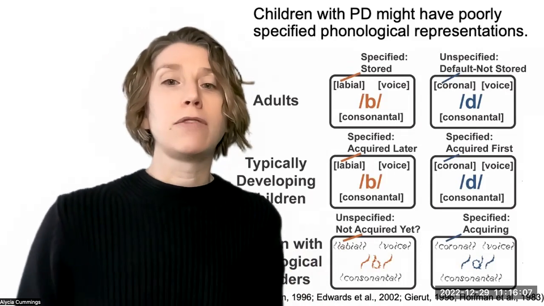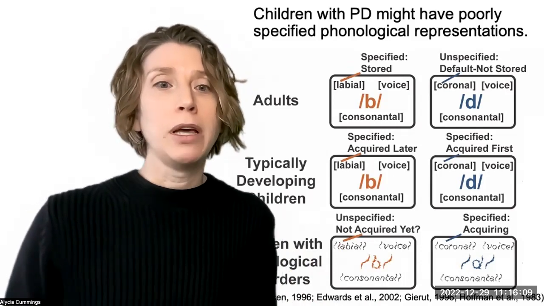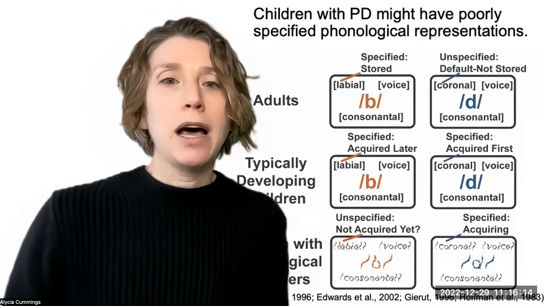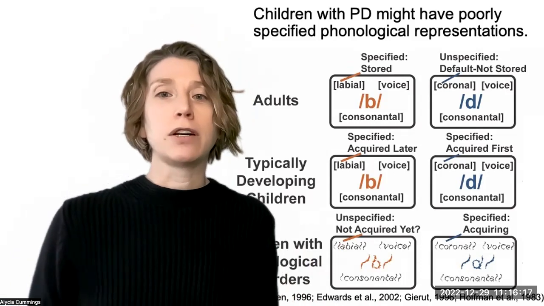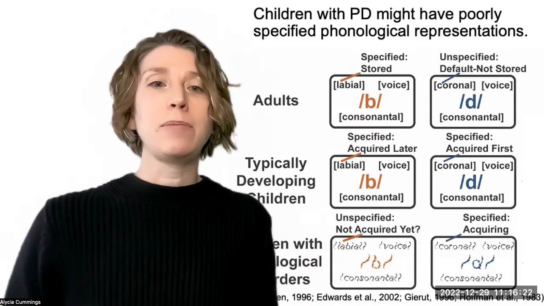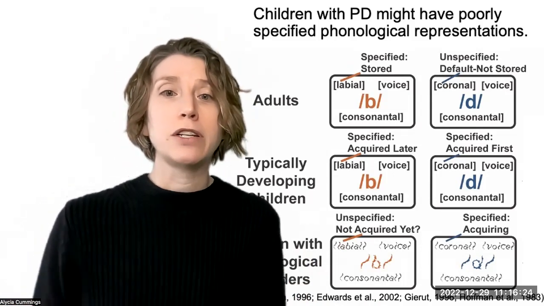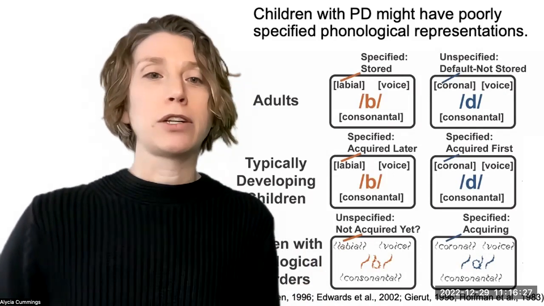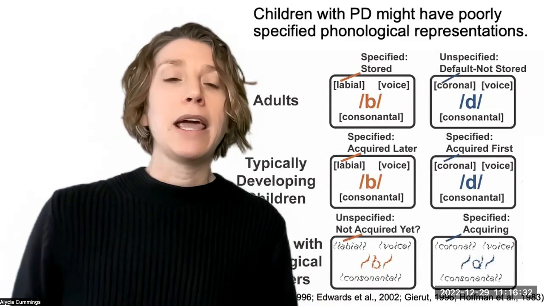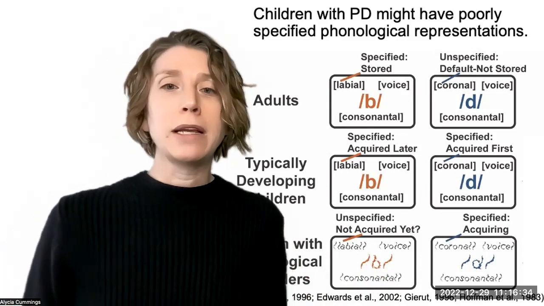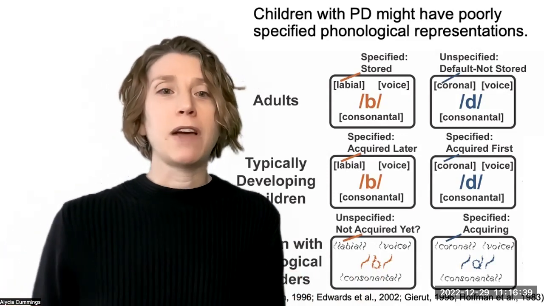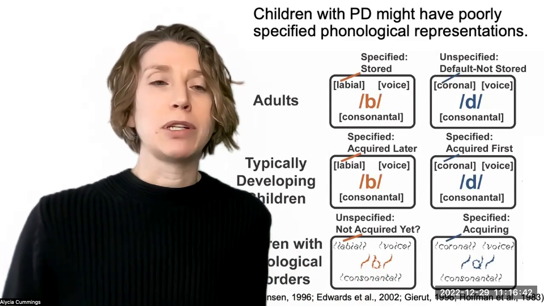Phonological theory suggests that, for example, B and D are different due to the markedness of the place of articulation of the phoneme, with D being a coronal sound produced with your tongue tip behind your top teeth, which is assumed to be an unmarked feature that is the default place of articulation, while B is that labial sound, which is considered to be a marked feature that must be stored in the phonological representation. And so the question is whether this is actually the case, and if so, how and/or when does a phonological feature become a default or less specified feature in a stored phonological representation?